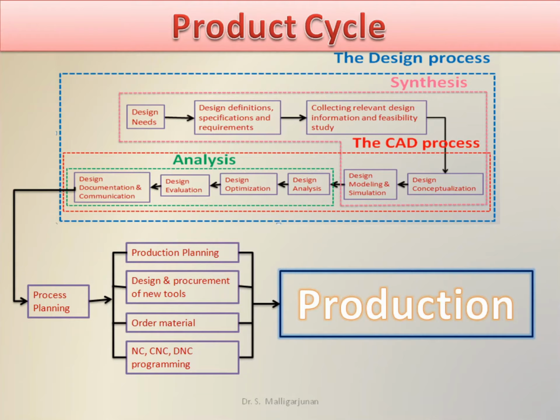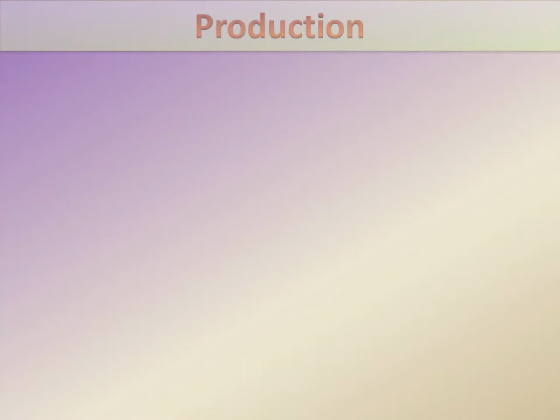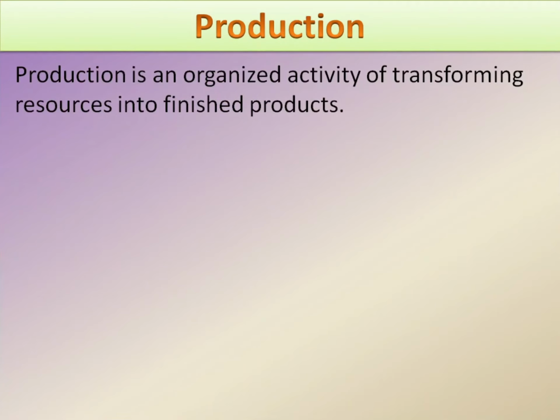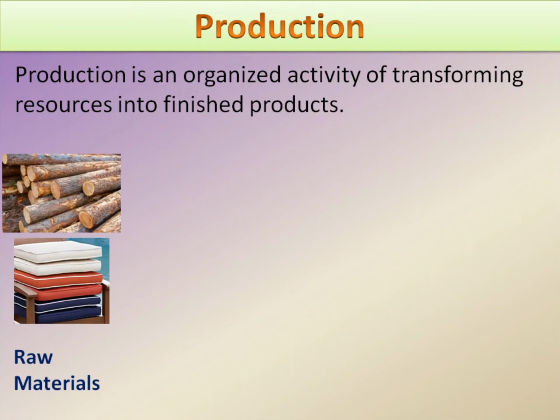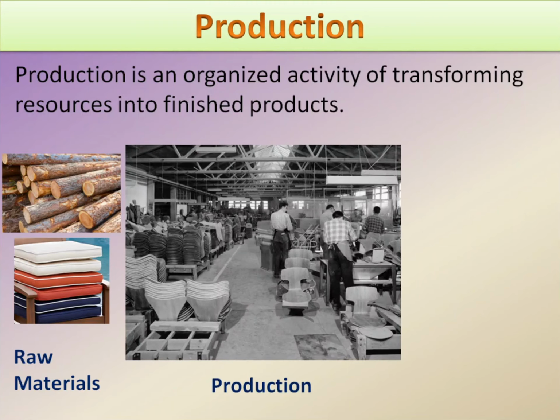The next step in product cycle is production. What is production? Production is an organized activity of transforming resources into finished products. Here you can see some of the raw materials that are used for manufacturing a chair, such as raw timber, cushion, etc. These raw materials are taken into the shop floor.